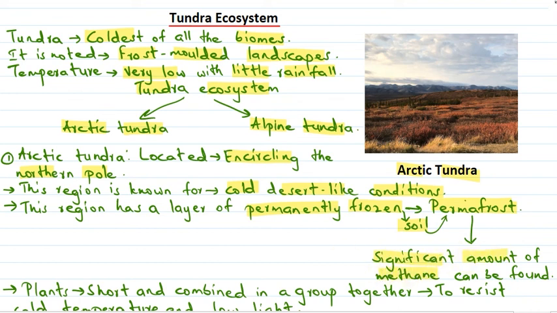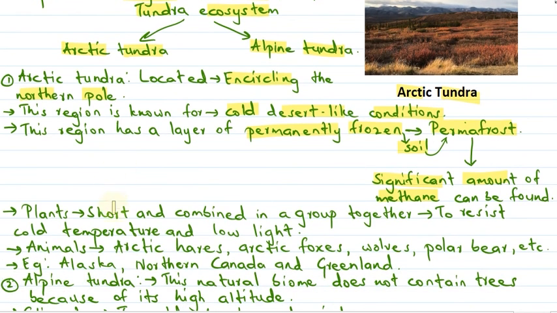So the plants that can be seen here are short and they are combined in a group together, and this helps them to resist the cold temperature as well as the low light intensity. And the animals that can be seen here are the Arctic hares, Arctic foxes, wolves, polar bear, etc. And some of the examples that we have included here are Alaska, northern Canada and Greenland, where Arctic tundra region can be found.